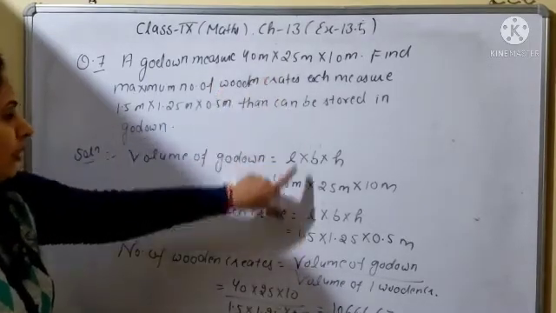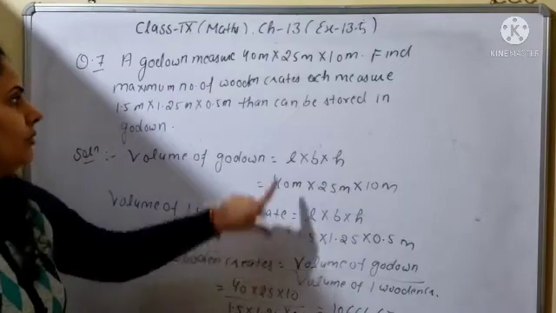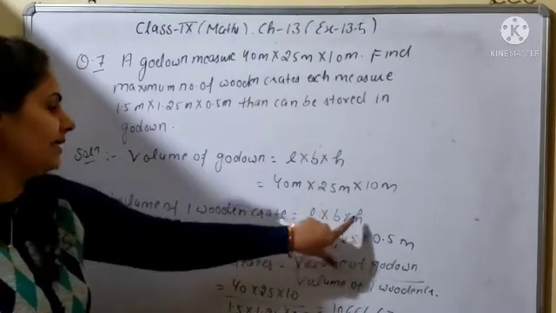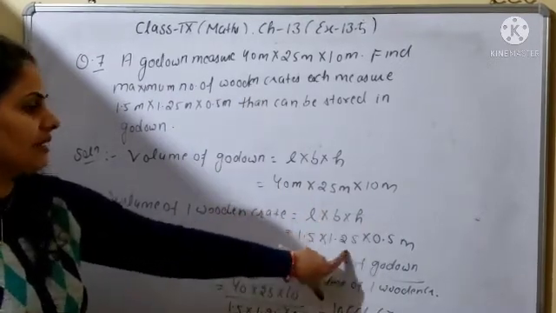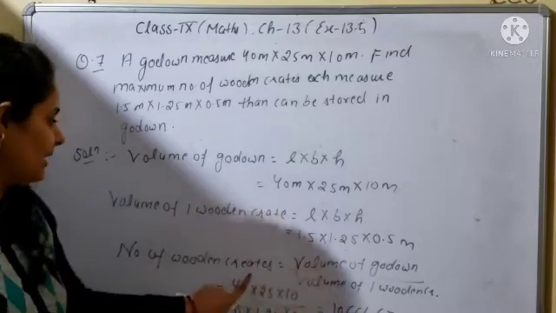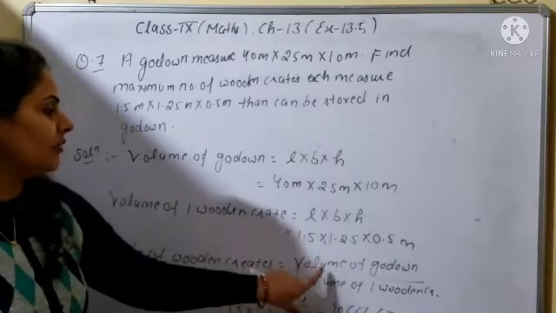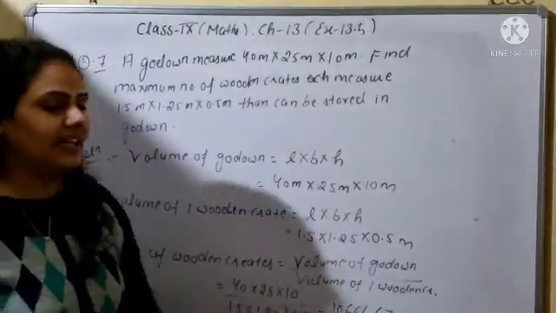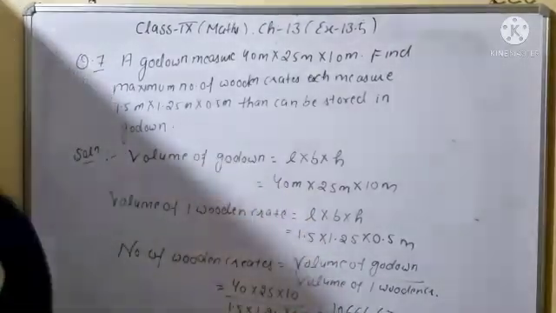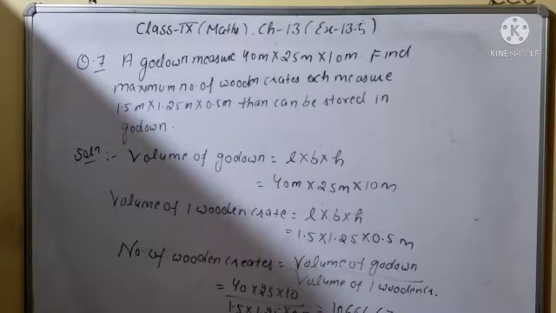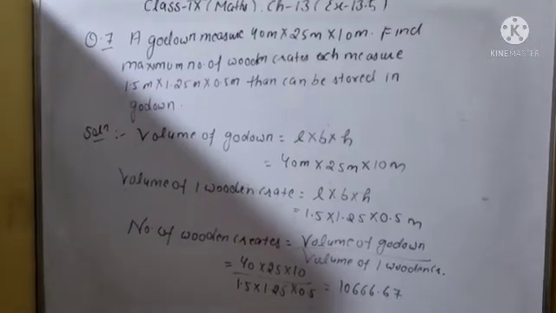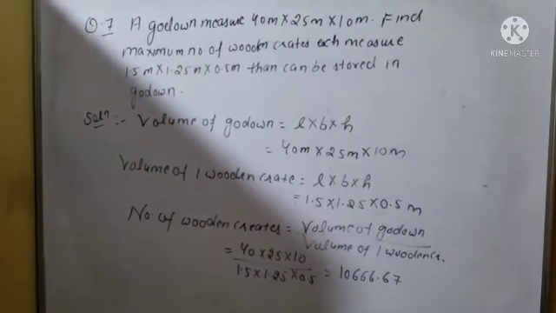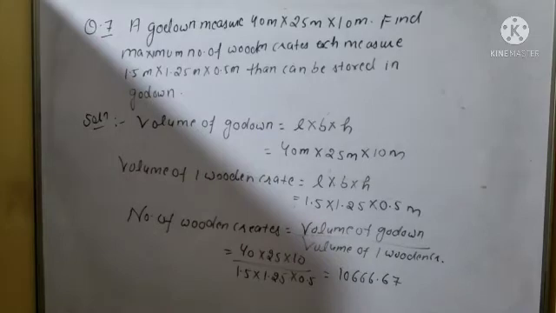So this is the volume of the godown, and after that volume of one wooden crate will be L into B into H. So this one is the volume of one wooden crate. So how many wooden crates can be made? It will be volume of godown divided by volume of one wooden crate. Divide it, cancel out, and this one will be the number of wooden crates. Clear? This is your question number 7.